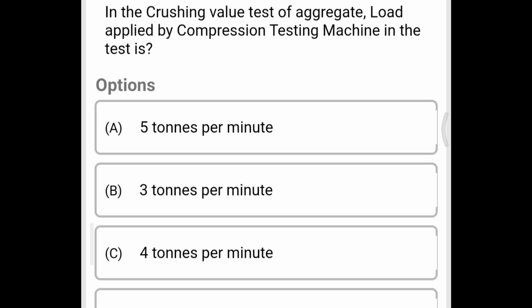Next question, in the crushing value test of aggregate, load applied by compression testing machine in the test is option A 5 tons per minute, option B 3 tons per minute, option C 4 tons per minute, option D 6 tons per minute. So the correct answer is option C, 4 tons per minute.